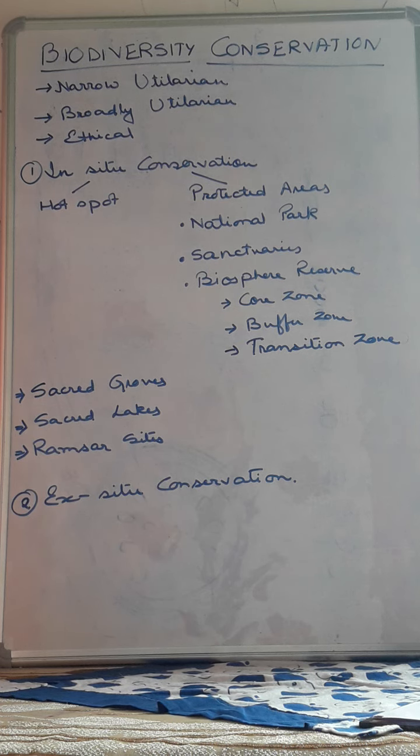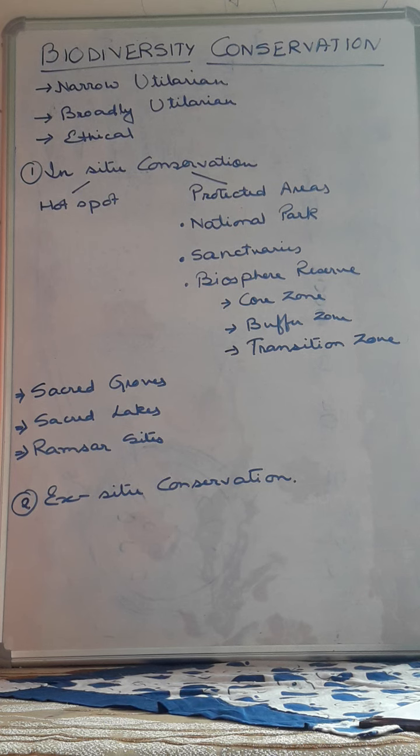Again, sorry, the Ramsar site. Ramsar site means the site for the preservation of wetlands. First actually it was done in Ramsar, so that's why the name Ramsar site came. Now all these things are very much essential for biodiversity conservation. There are many strategies which are taken in India also, and outside also many biosphere protection acts are there.